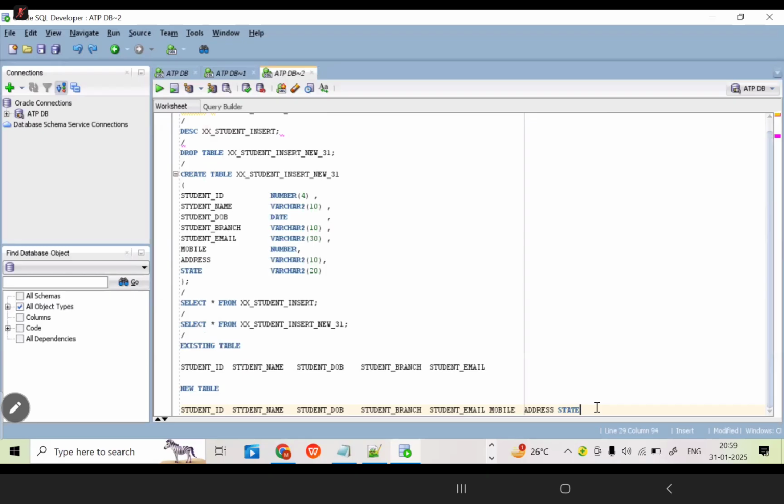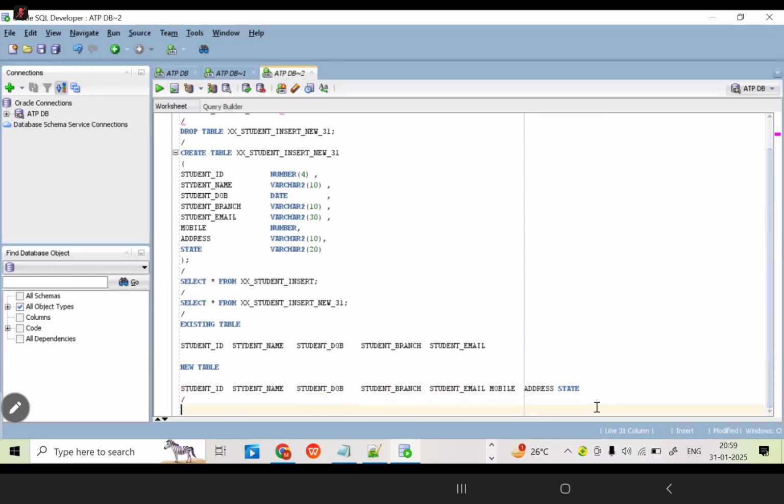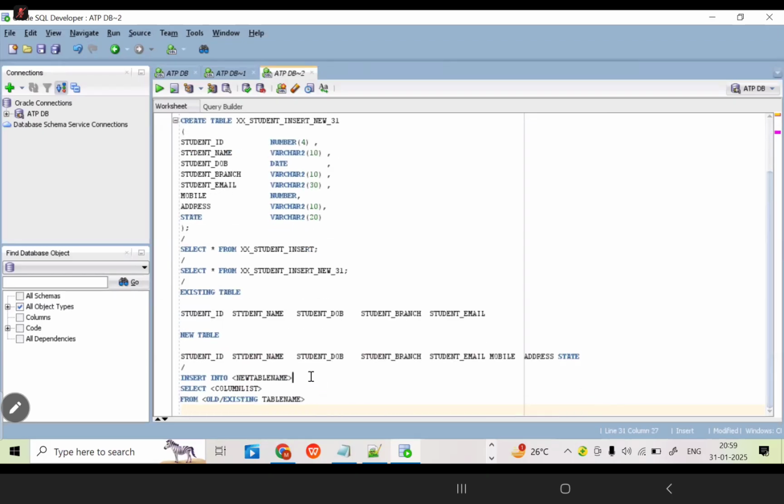How many columns are matching for both the existing and new table? Only 5. Five were matching. Here you can write column 1, column 2, and so on, up to column n. In the select statement also, instead of this star, which references all the columns' data, I'm going to write column 1 through column n, the specific columns, not all the columns. This is the syntax we need to follow.